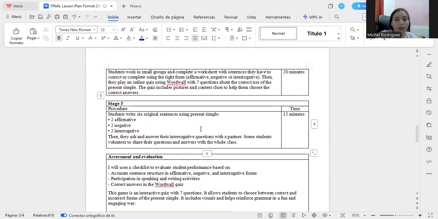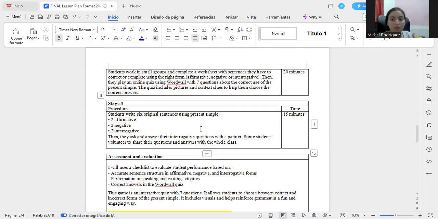For example, they do this in the notebook. They do the affirmative, the negative, the interrogative. It is easy because it's going to be a short sentence. And after that, in the interrogative form, they need to add a person. For example, they ask a partner, "Do you like the coffee?" And the partner or their friends or their classmates need to respond, "No, I don't like the coffee."